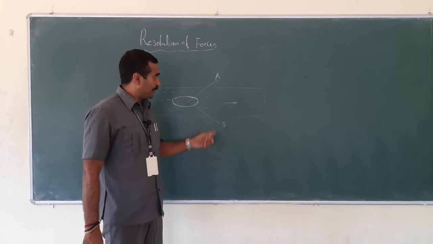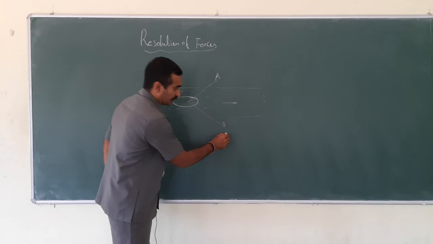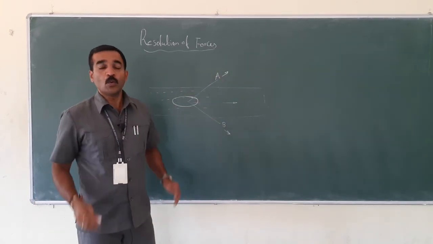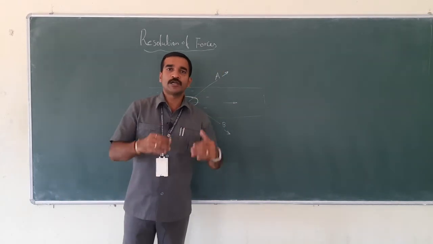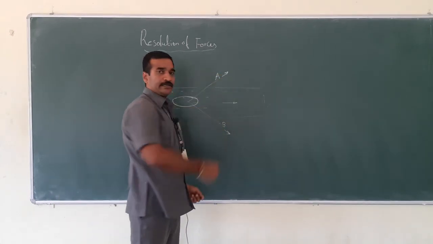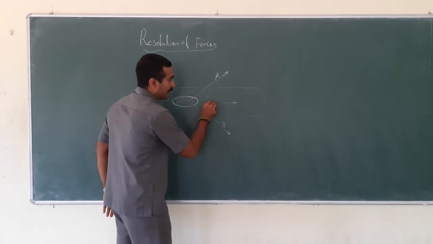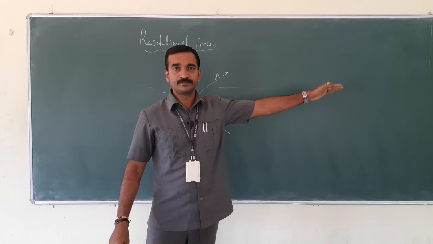Now this friend A and B started pulling in their directions. What will happen? In which side will the boat start moving? Look at here. When they pull, this boat tries to move in the positive x direction.